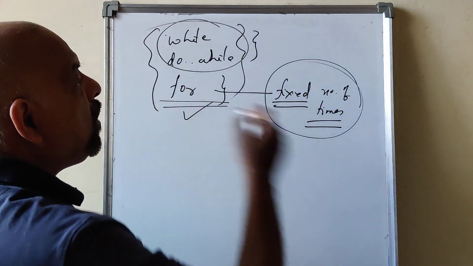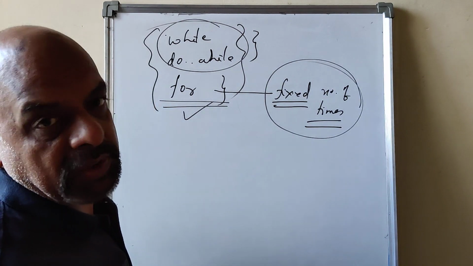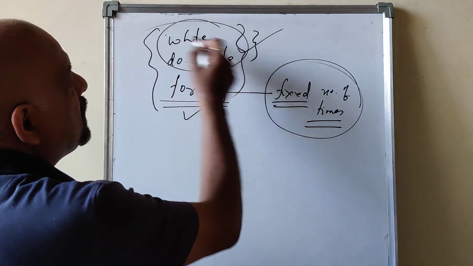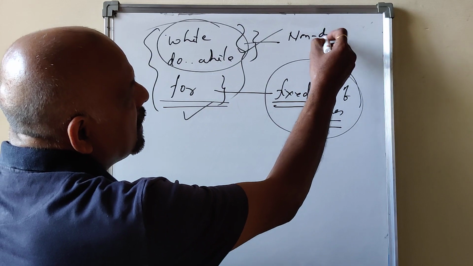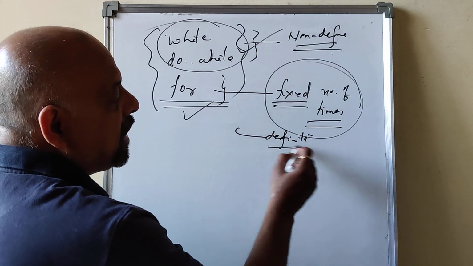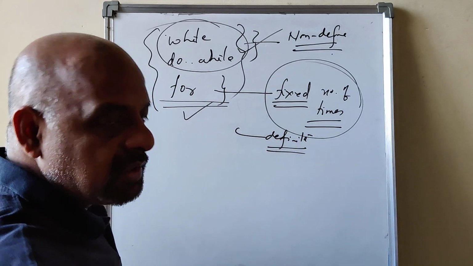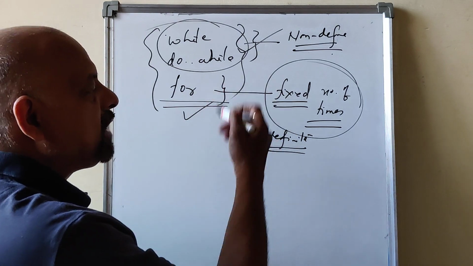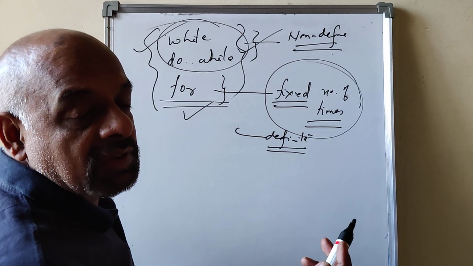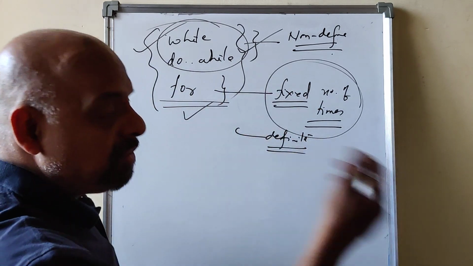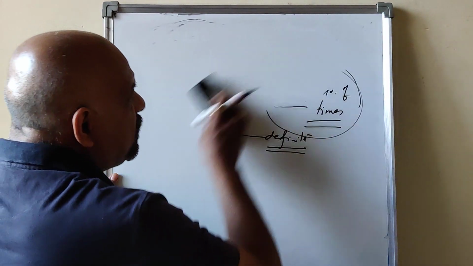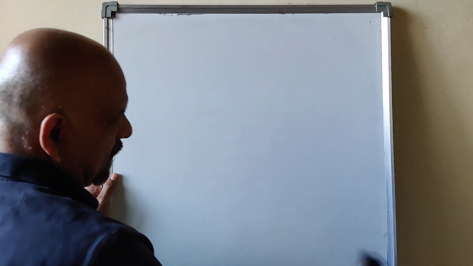But in the other case I don't know how many times I have to repeat the piece of code; I have to repeat till I achieve my desired condition. So this is called non-definite loops, and the earlier is called definite loops. Definite means you know in advance how many times the loop body is to be executed, and the control variable takes care of that. Here it is not known in advance. We'll discuss while loop first, then do while.